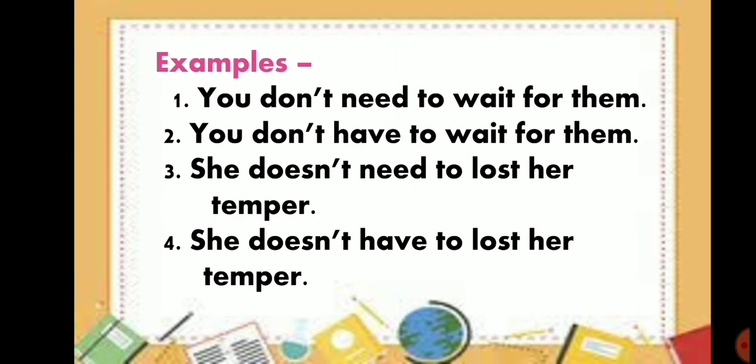See the example? You don't need to wait for them. You don't have to wait for them. Any one you can use, either don't need to or don't have to, with plural subject. Next is she doesn't need to lose her temper. She doesn't have to lose her temper. Here also any one you can use with singular subject, either doesn't need to or doesn't have to.